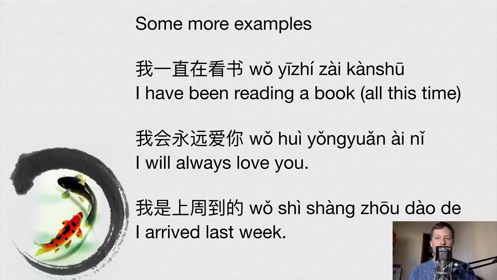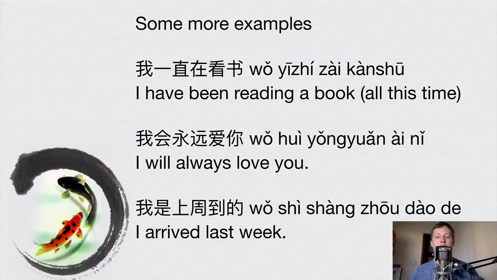Here are some more examples. 我一直在看书. I've been reading a book all this time. So 一直 means all along or all this time. And this suggests that something started in the past and it's been carrying on for some time. And it's still going on right now. Second example. 我会永远爱你. I will always love you, and always suggests that it's starting now and carrying on forever in the future. So in this sentence, we don't really need a tense at all. And the last example, 我是上周到的.